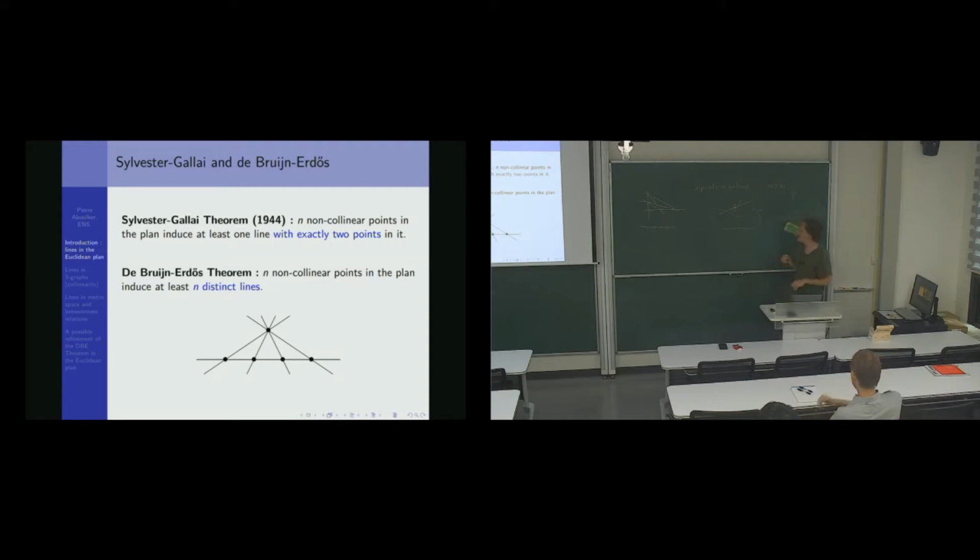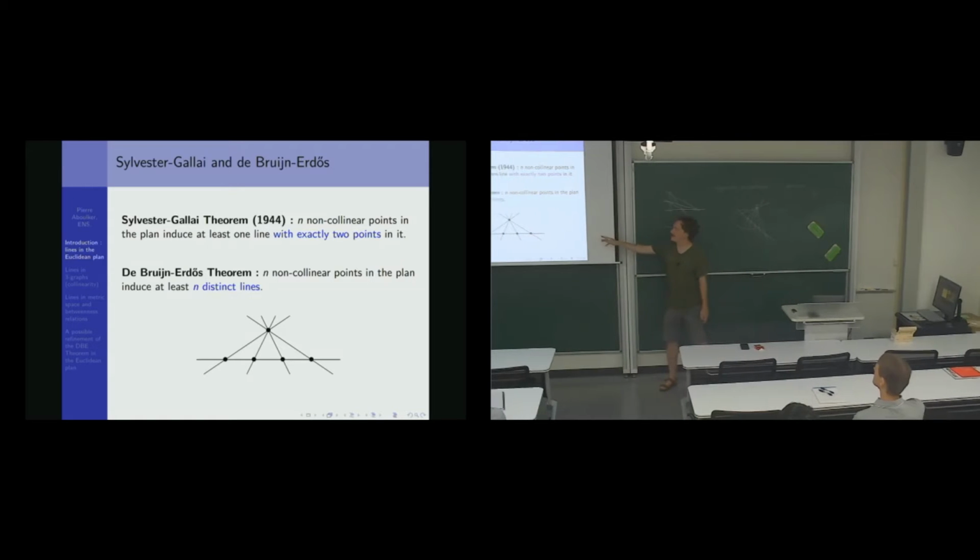And in the case where the n-1 points are all in a line like this, then I know exactly what my configuration looks like, and I find what is called the near pencil, like this. And it is easy to see that here I have m equal n. The number of lines is equal to the number of points, and it is the unique tight configuration. And this is the result that I want to generalize, this one.